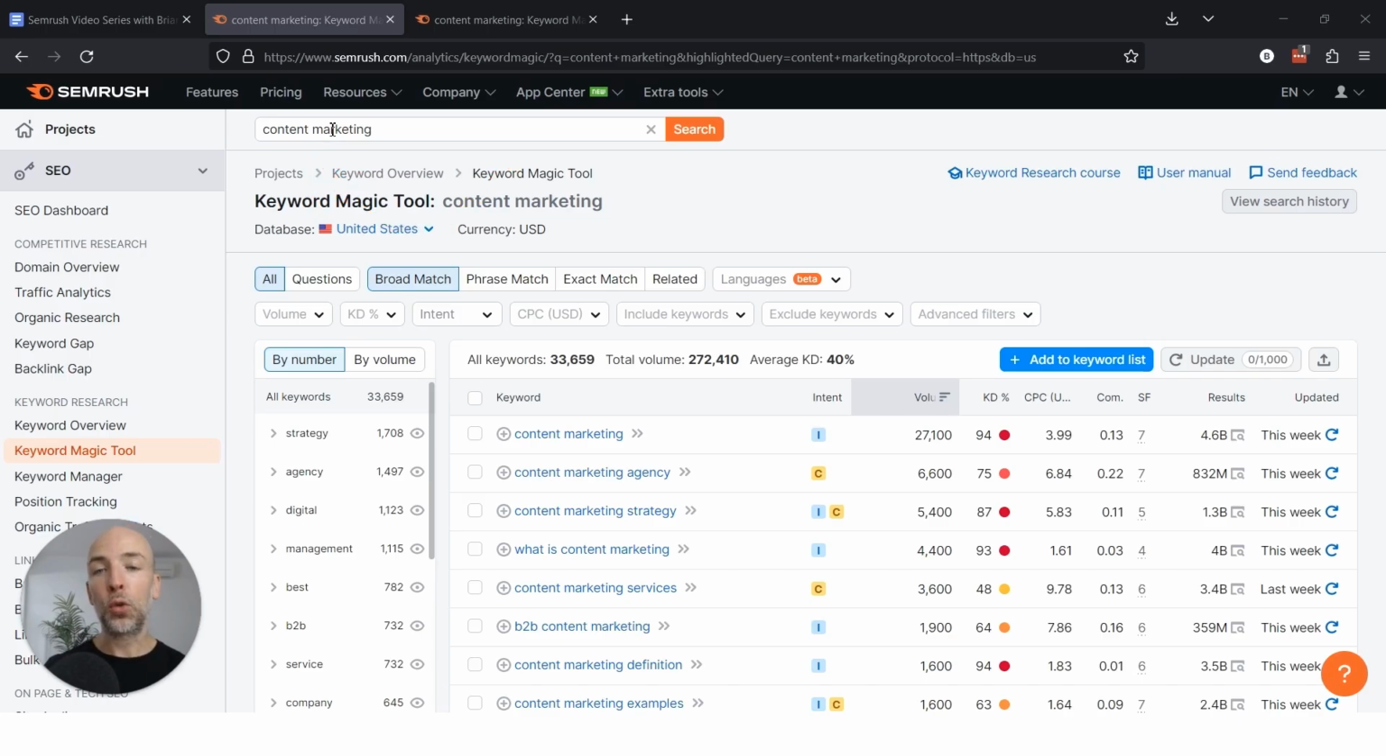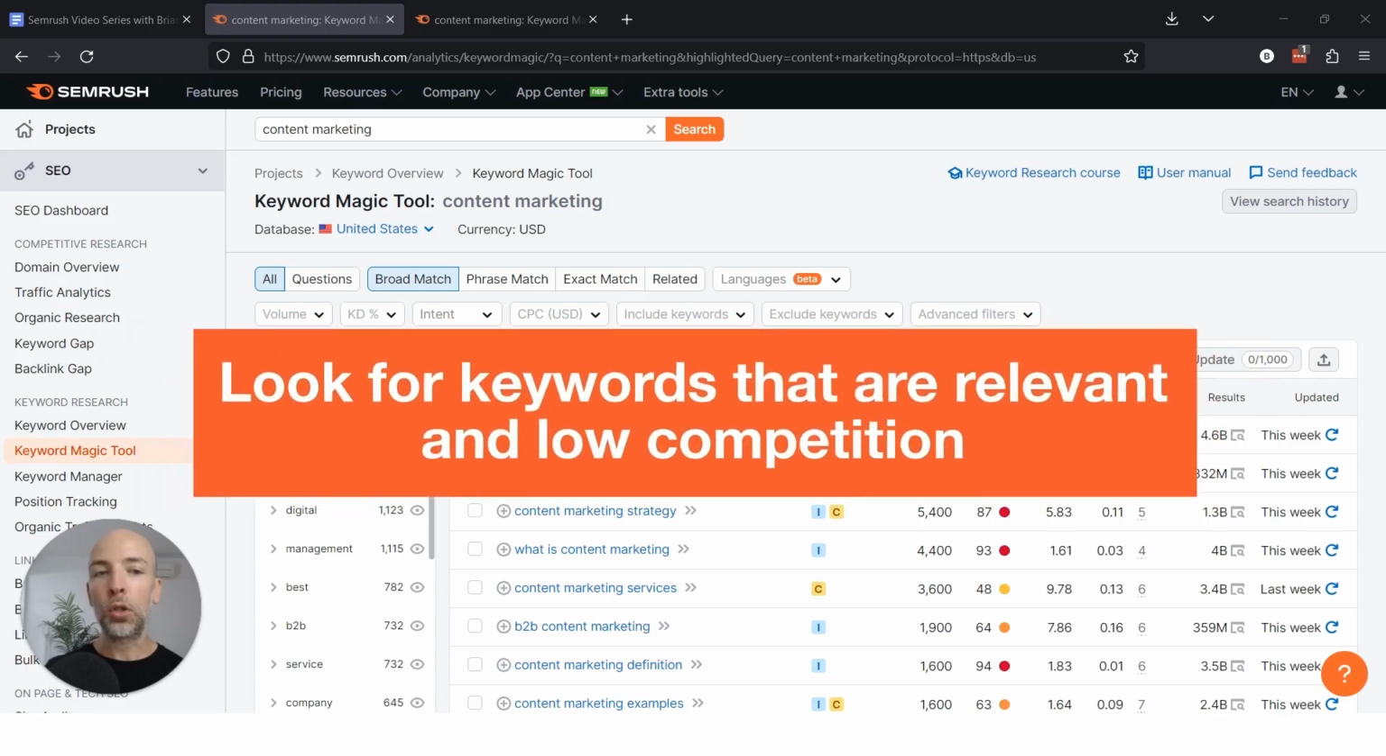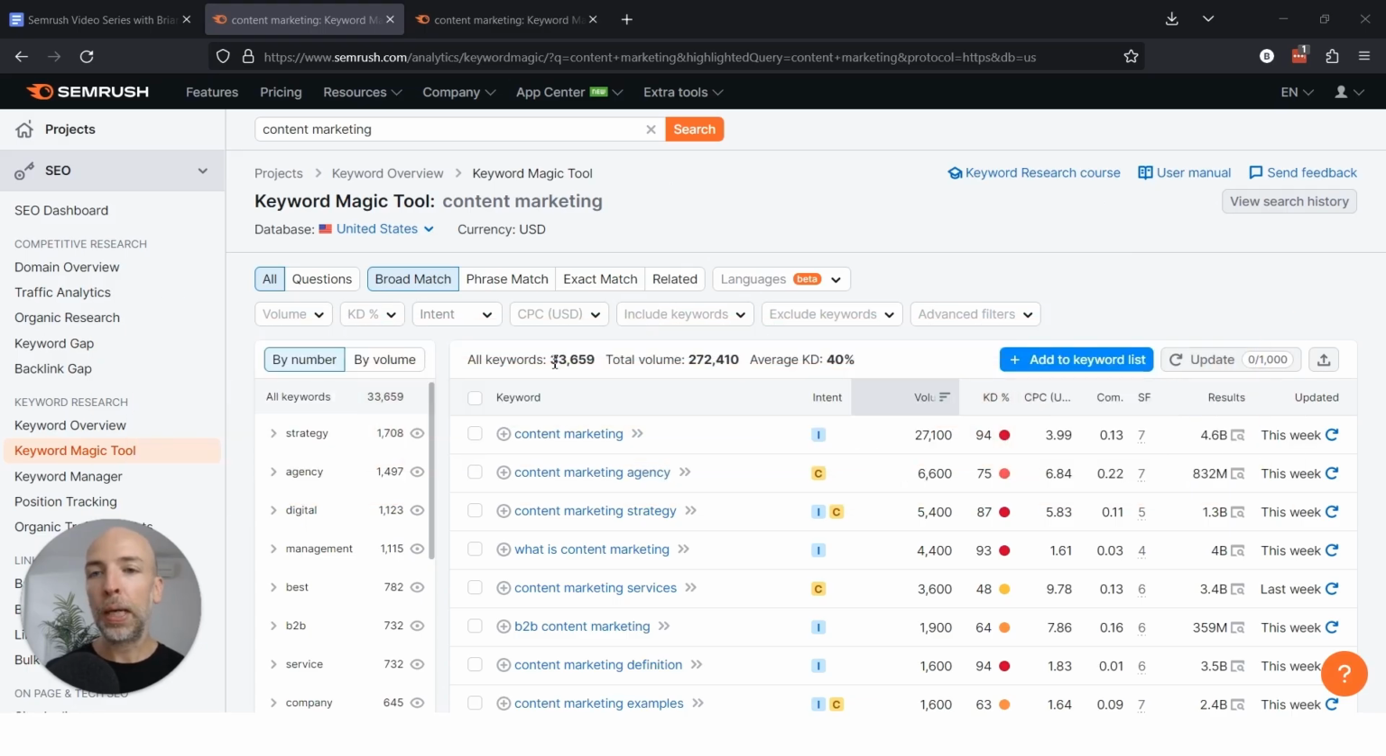The good thing about this tool is that it will cover every keyword under the sun related to the keyword that you typed in. In this case, if you type in content marketing, there are 33,659 keywords. So every keyword that's related to content marketing is on this list already. That's the good news. The bad news is, how do you find keywords that are relevant and also low competition? I'm going to show you a few ways to do it in this video.